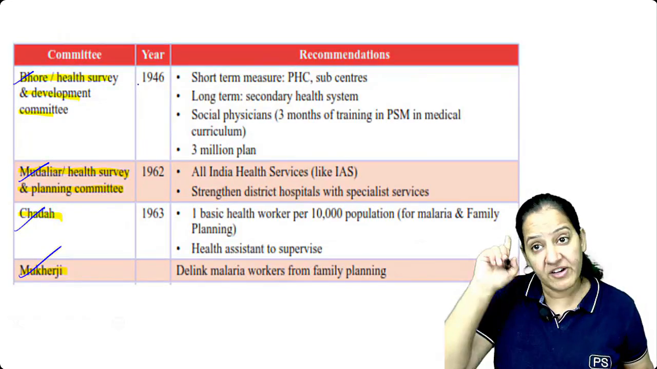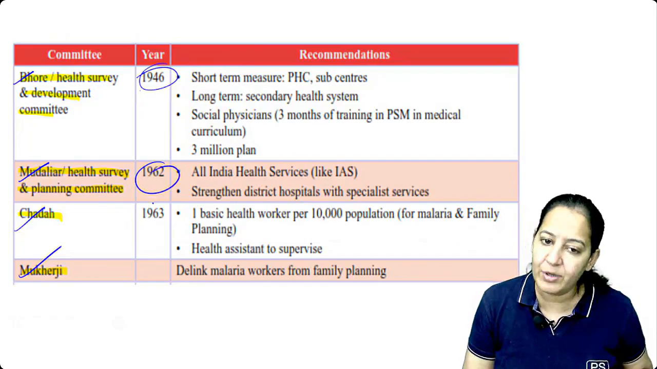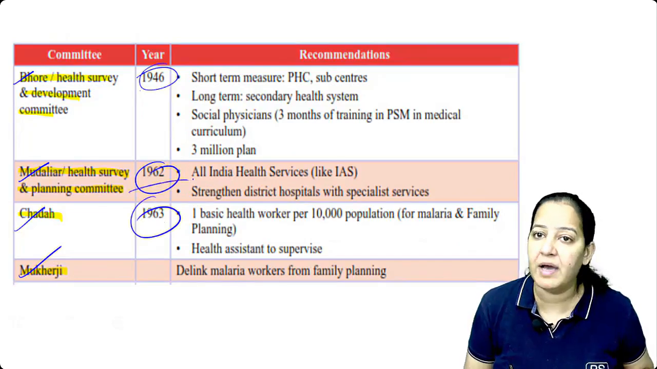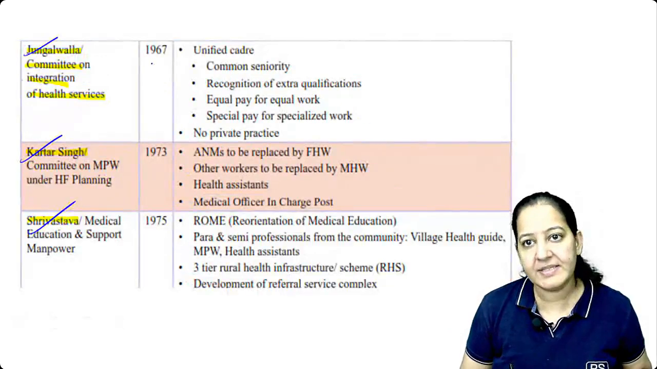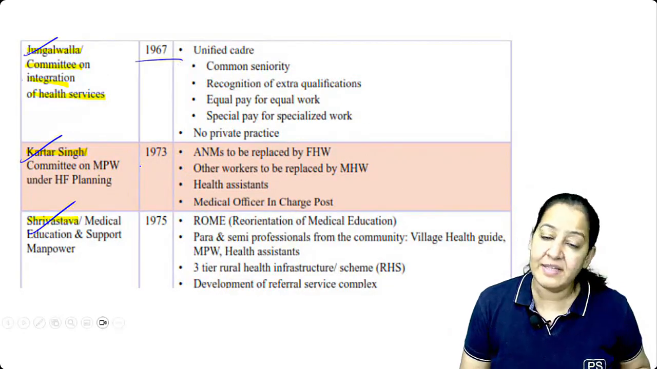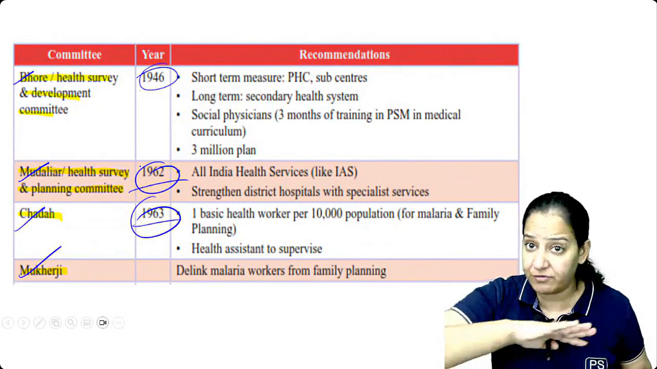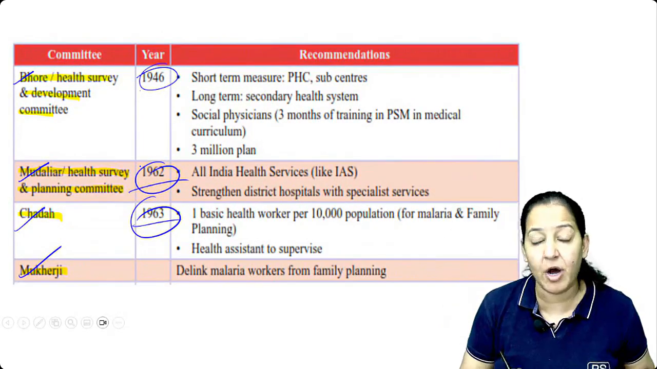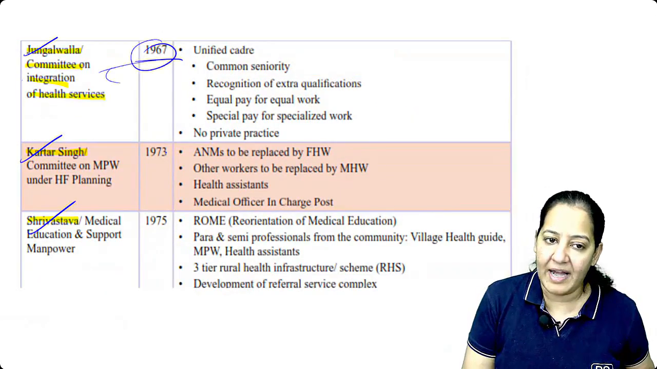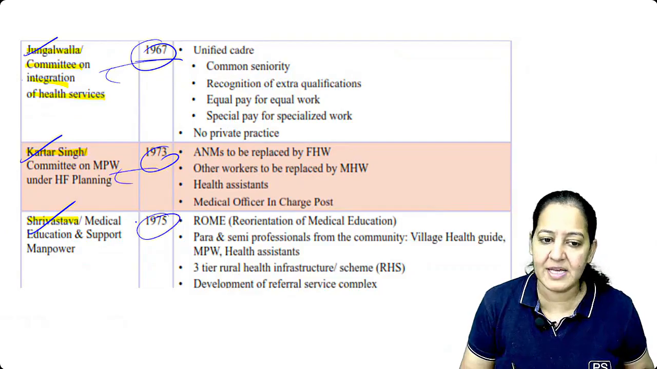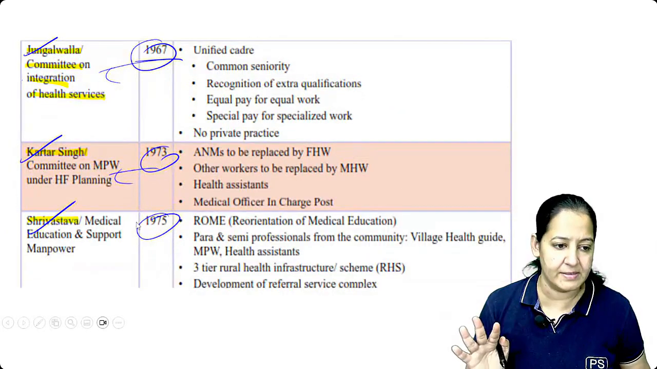The first is the Bhor Committee. It dates from 1946 onwards. After that, Mudliar came. After that Chaddha came. Mudliar came for only one year, 1962, after that Chaddha took over, Chaddha is 1963, after that 1967. These are the health committees, and one by one the government is making a committee that takes care of the health of the country's people. They are launched one by one. 1967 Junjulwala, 1973 Kartar Singh, then Srivastav. Don't learn the years, learn them in a sequence.